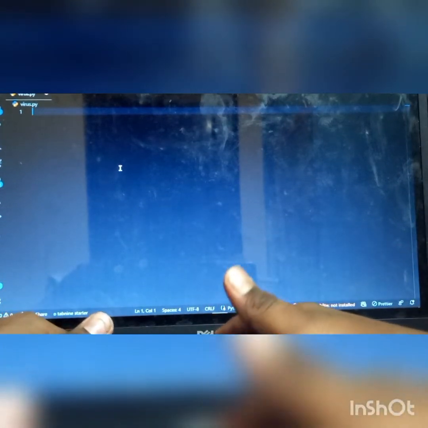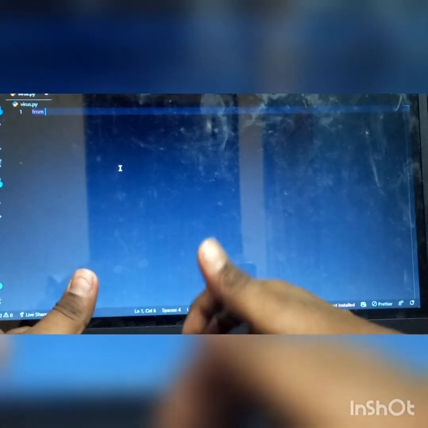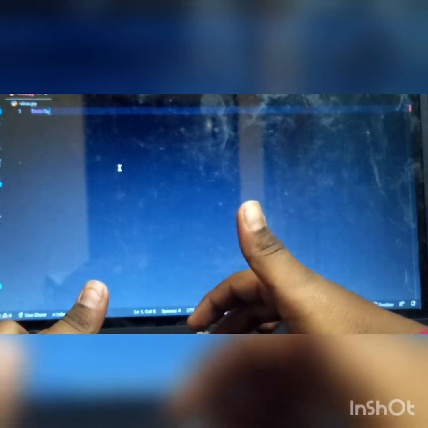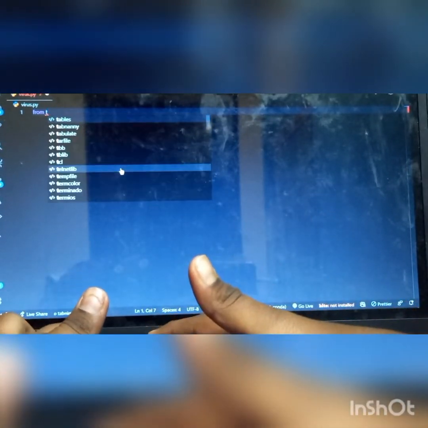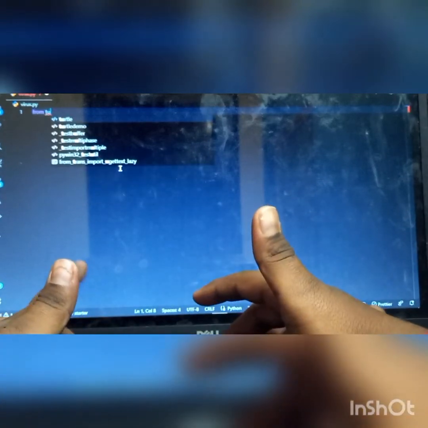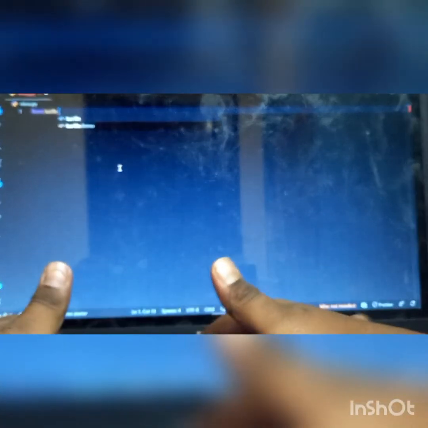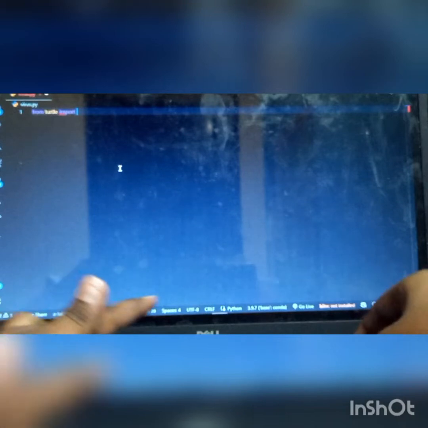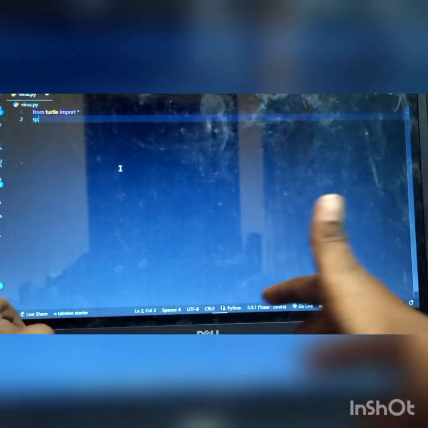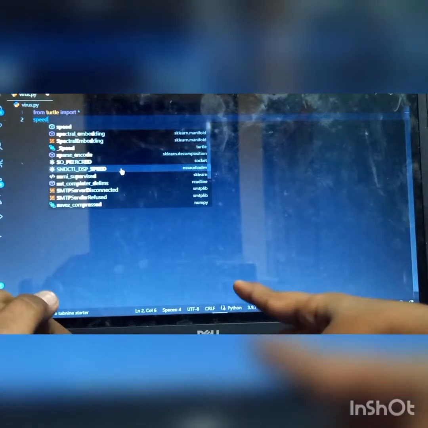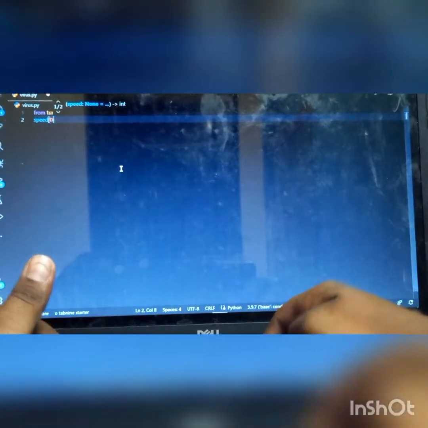So let's start. First, you want to download turtle with pip install turtle. Our first thing is to import turtle: from turtle import star. After that, you want to set a speed for our virus pattern. So I want it to be 0.3.